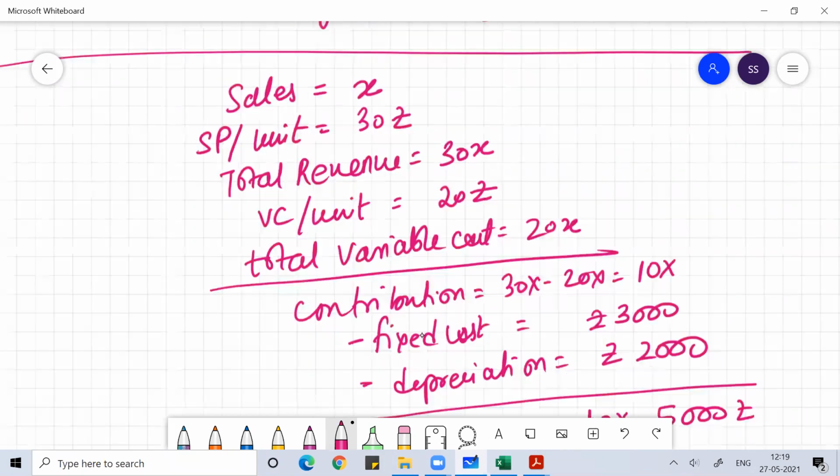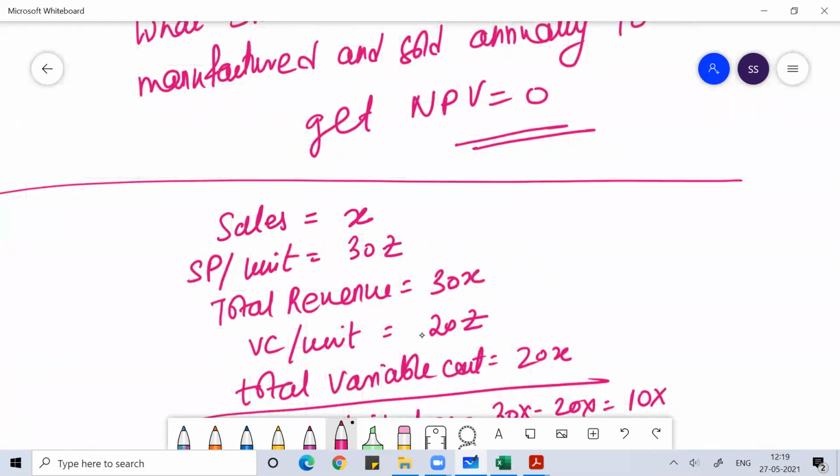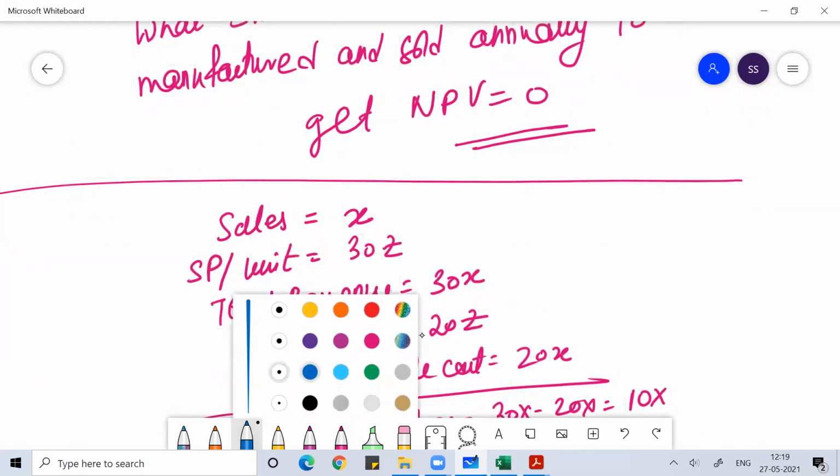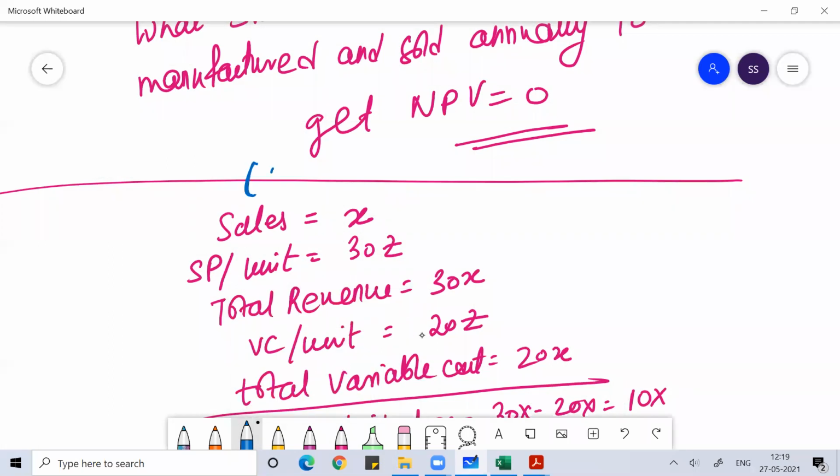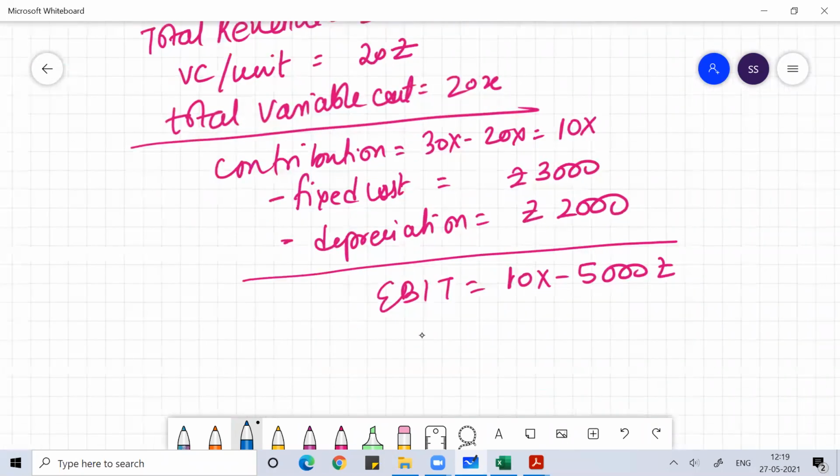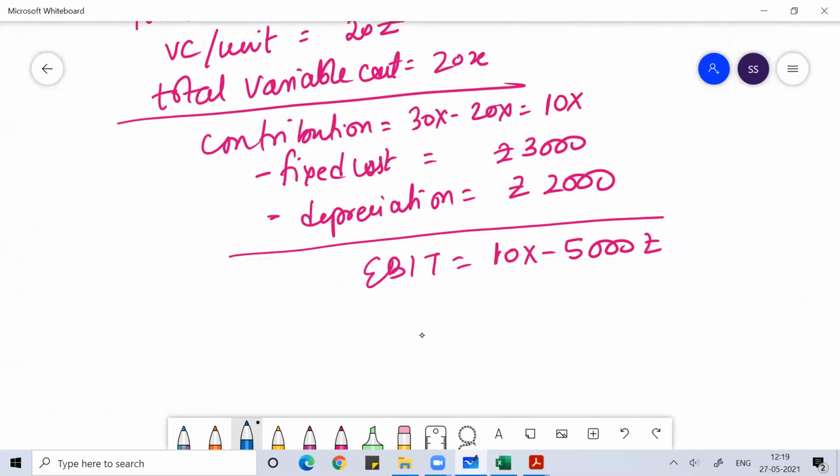All this calculation, I'm doing for all the years, year 1 to year 5. I hope you're understanding. The data remains the same for all the years. For year 1 to 5, I could write it separately, but instead of writing each year in a separate column, I'm writing them together. So EBIT is 10x minus 5,000.